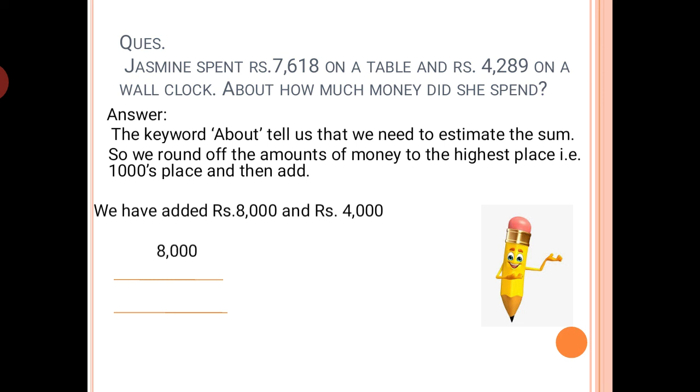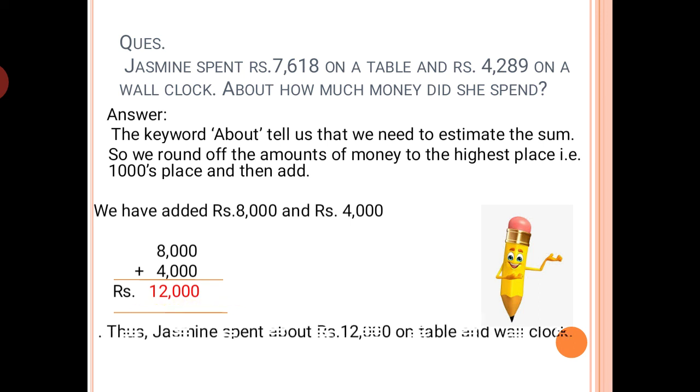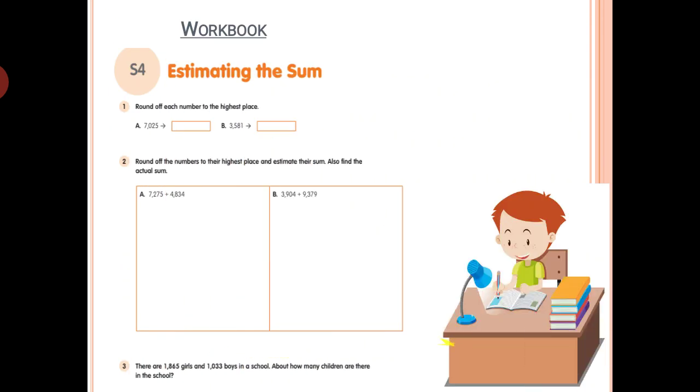First is 8000, then we add 4000, and by adding both the numbers we get the answer 12,000. Thus Jasmine spent about 12,000 on the table and the wall clock. About 12,000 means this is not the exact answer, this is just the estimated sum.